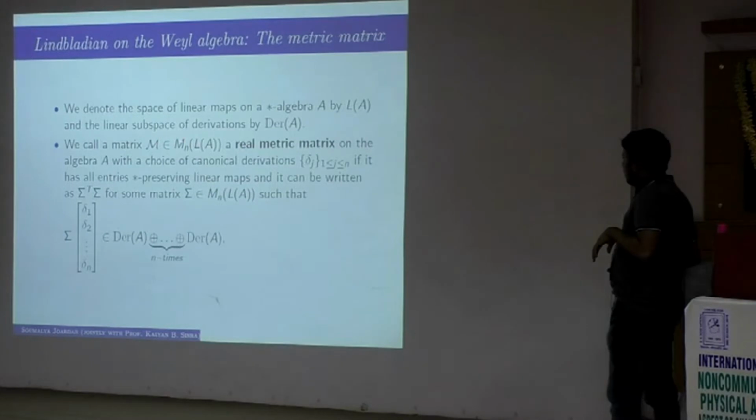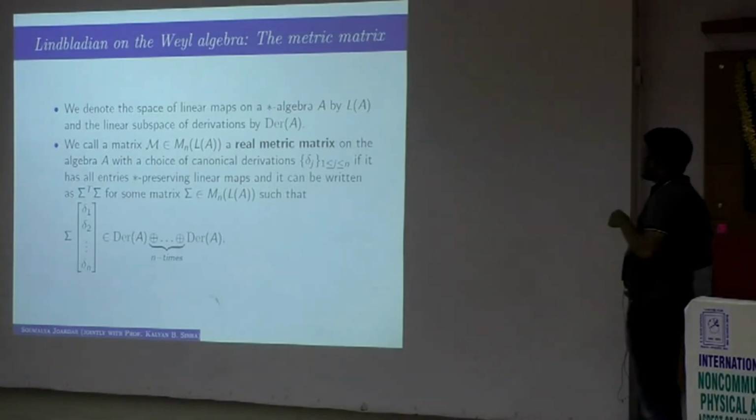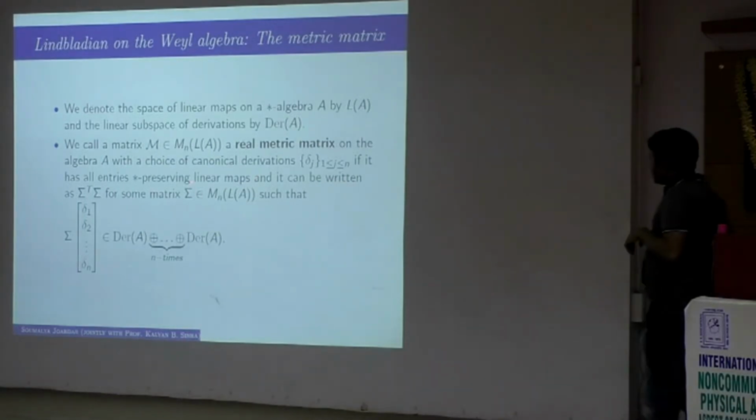So if you have a matrix in Mn(LM), meaning that all the entries are linear maps on the star algebra, an n cross n matrix with all entries linear maps on the star algebra, such that all the entries are star preserving linear maps. It has a star structure, so it makes sense to talk about star preserving linear maps.